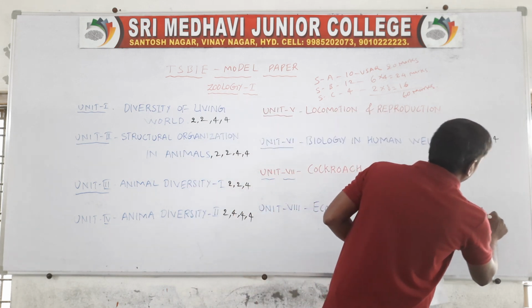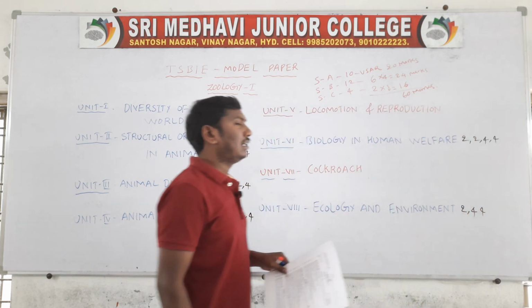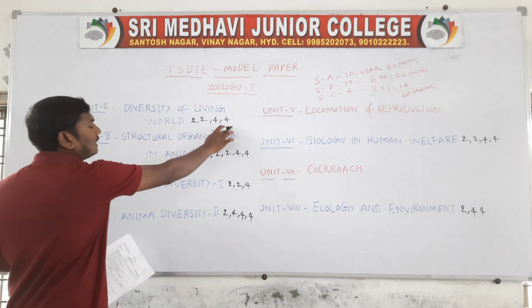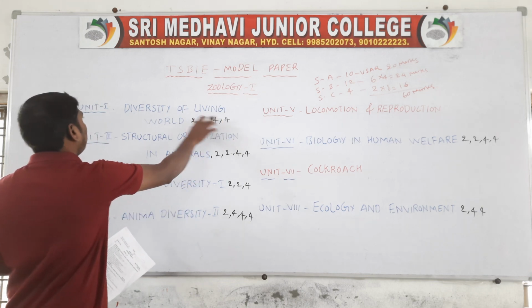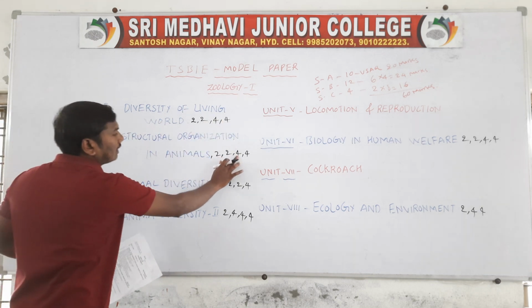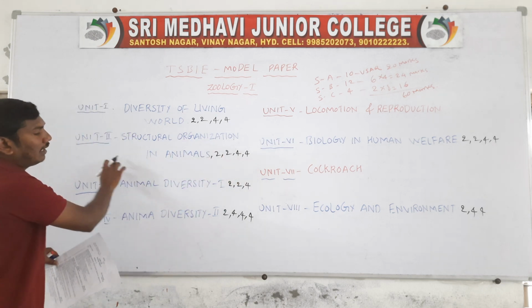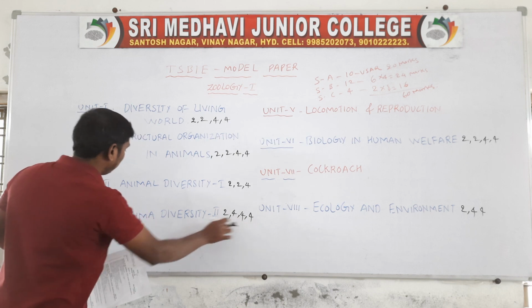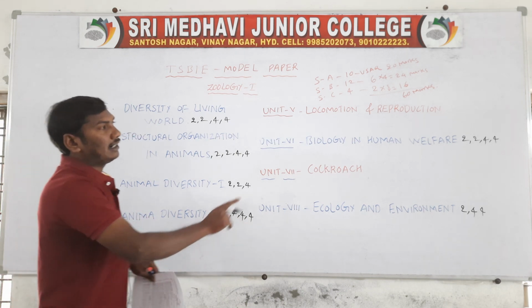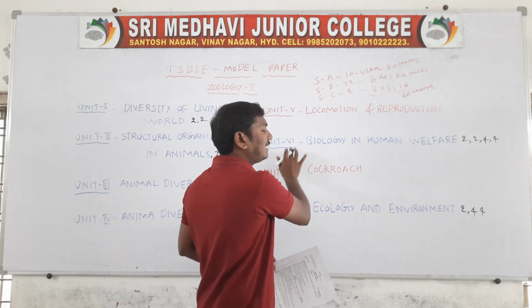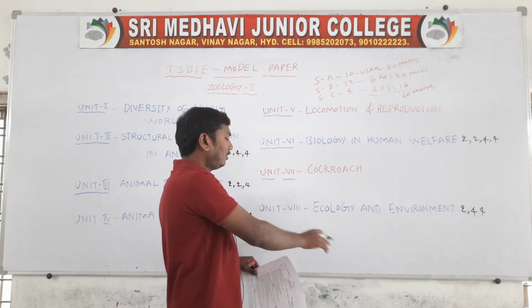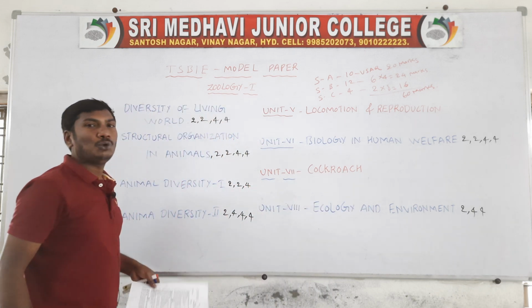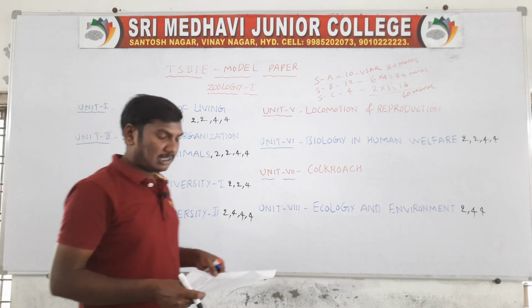So they are the 4 marks questions, totally 12 questions. First question, second question, 11th question, 12th question in unit 1, and 13th, 14th unit 2, and 15th question unit 3, 16, 17, 18 unit 4, 19, 20 unit 6, 20, 21, 22 unit 8. Totally 12 short answers. Next one, section C.